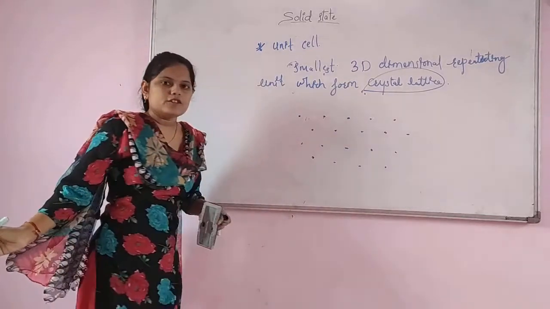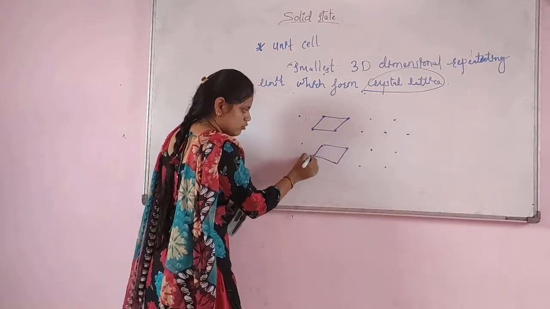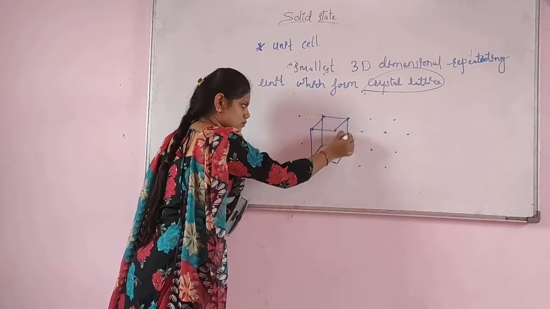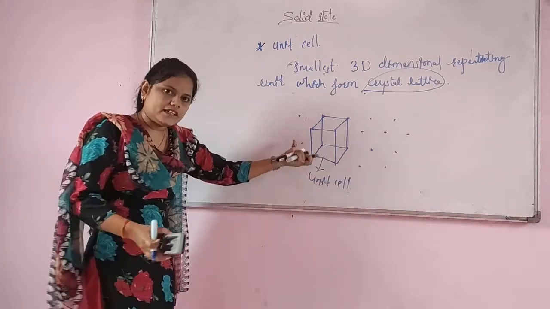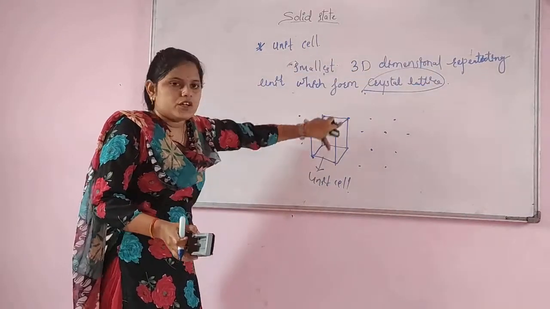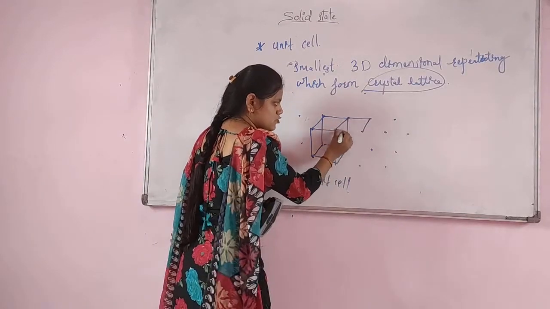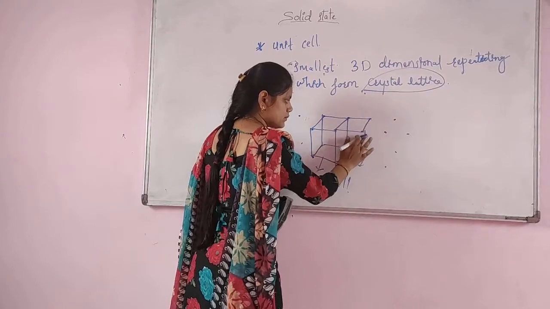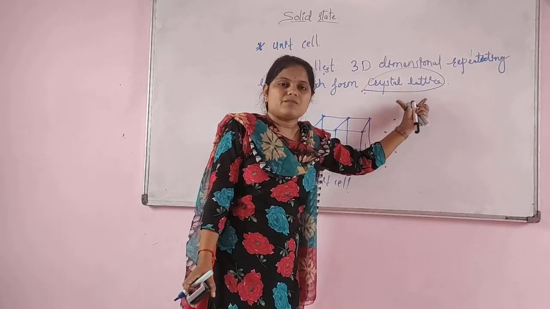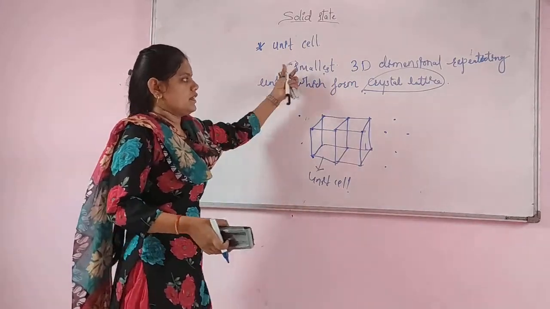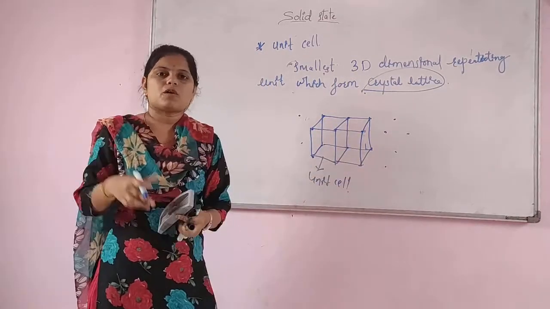The repeating unit, when repeated again and again, forms the crystal lattice.